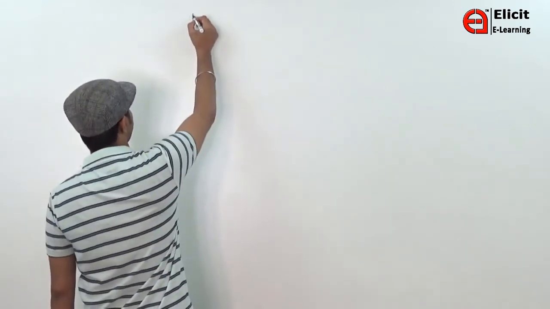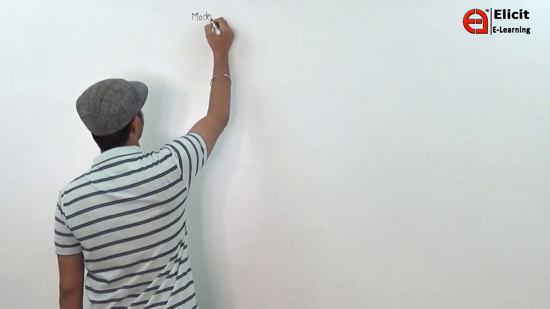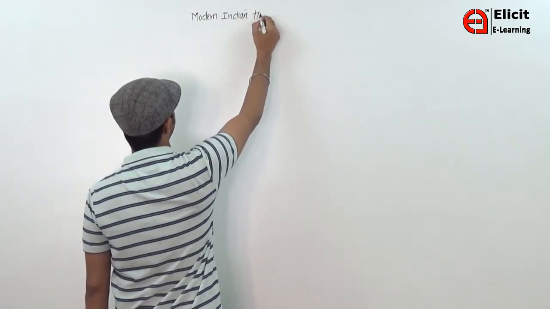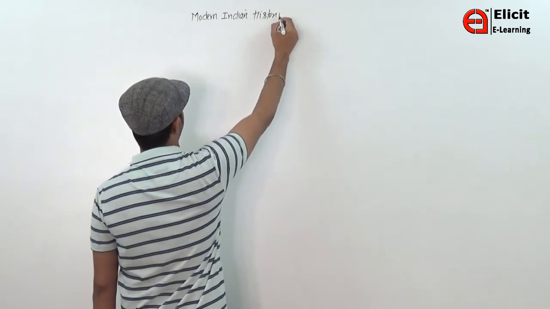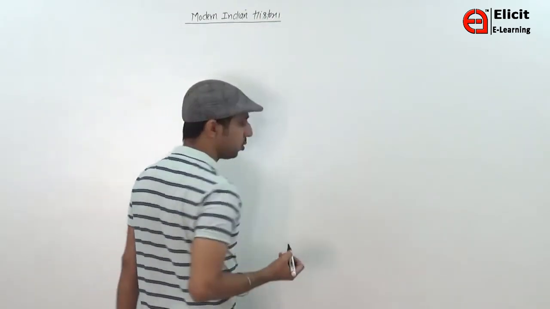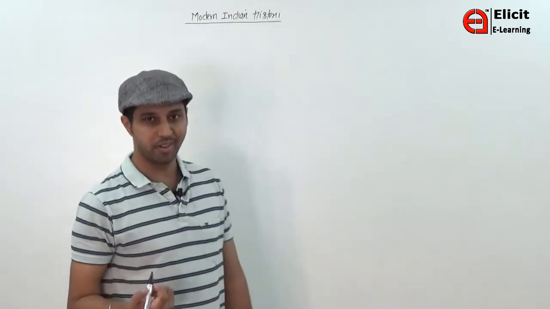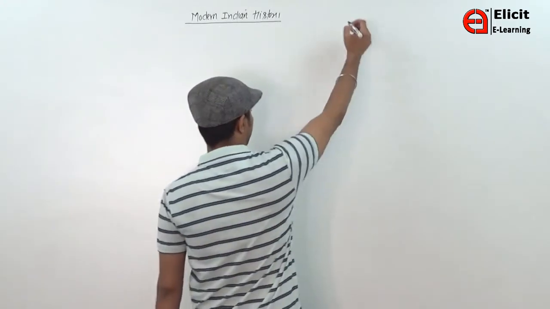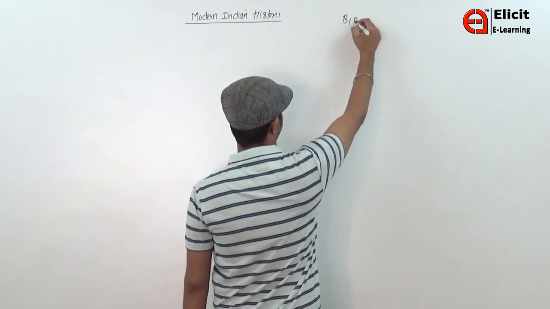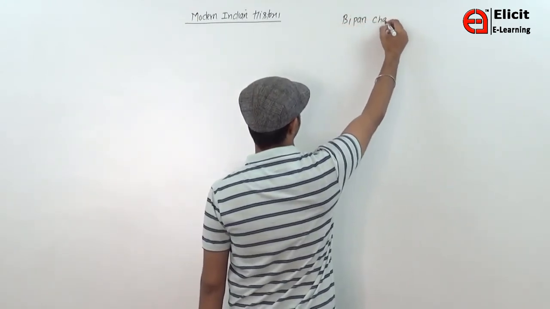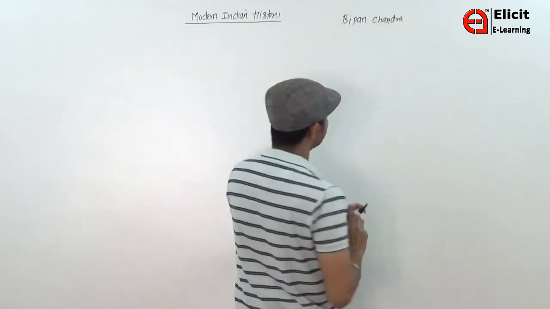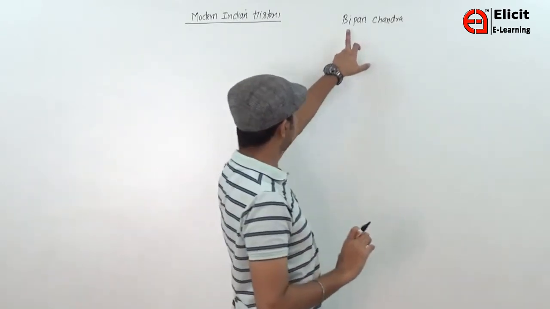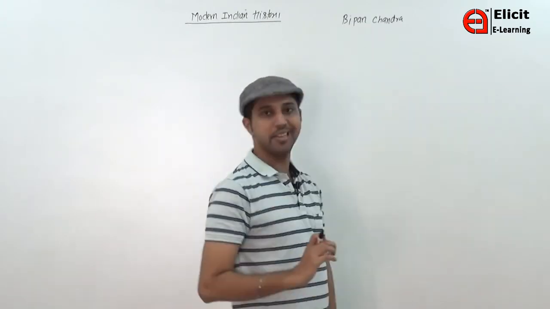So your subject name is modern Indian history. I will recommend you to please read one book, that is the class 12th NCERT by Bipin Chandra. Spelling is important, it's Bipin Chandra, not Bipin. Some students are confused about the name of the author. They write Bipin, B-I-P-I-N, which is wrong.